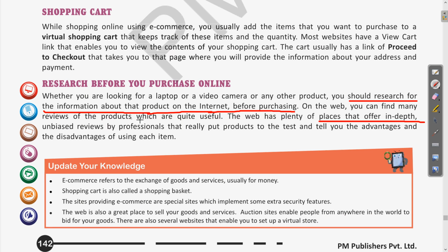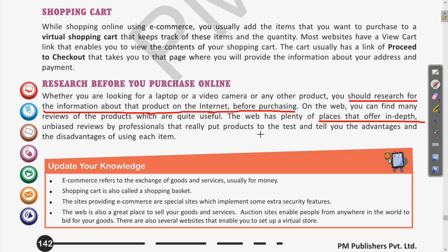So what are the steps? First we should gather the information about the product from the internet. We should read the reviews from other platforms as well. Maybe the website from where you are purchasing that item has only the better reviews for that product.